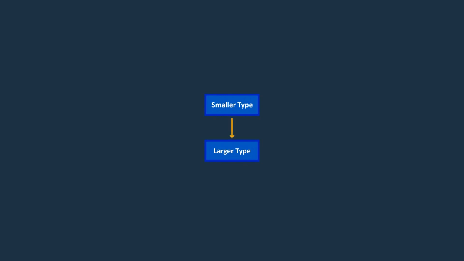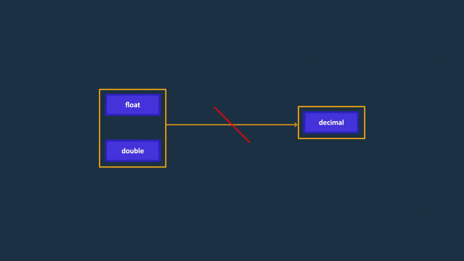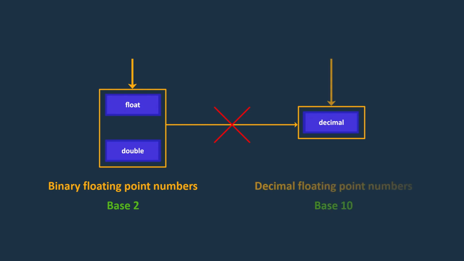As we told you, in C#, implicit casting can only occur from smaller data types to larger ones. So, it's not possible to perform an implicit cast from a double type to a float type. Also, the reason why C# doesn't allow implicit casting between float and double types to the decimal type is because these floating point types are represented in binary while the decimal type represents values using a base 10 numeric system.